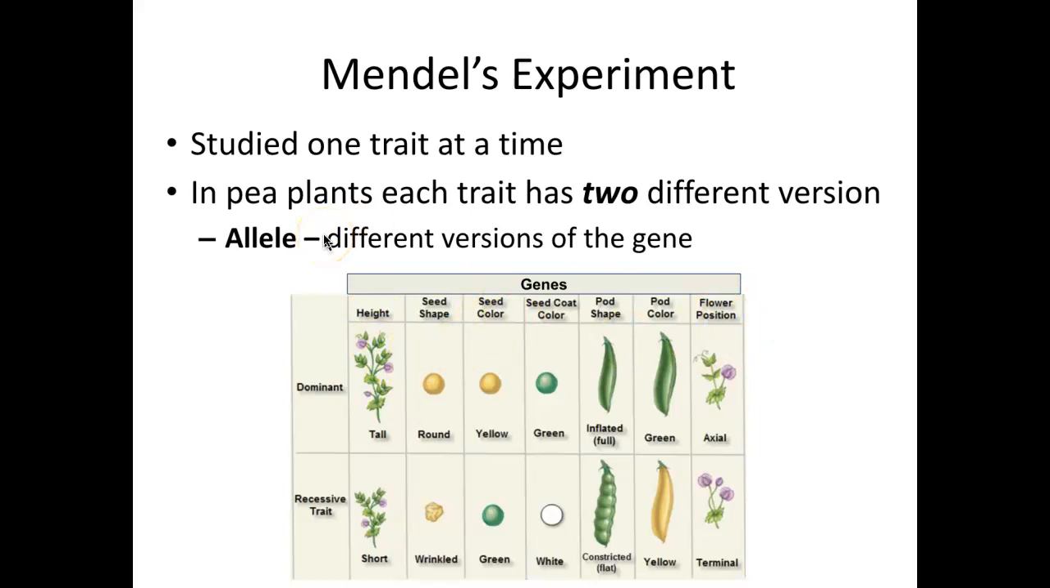In pea plants, he learned that each gene, like height, has two different versions, tall and short, and we call those versions alleles. So it has two alleles, tall or short, when it comes to height. It's either going to be a tall plant or be a short plant. For seed color, the plant is either going to be yellow or green. It's going to be one of the two.